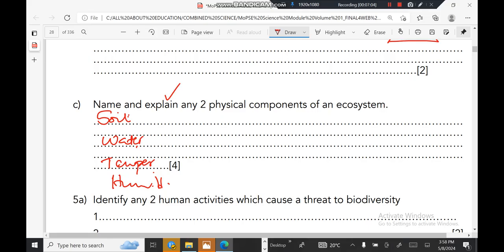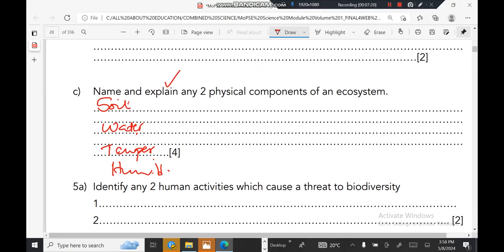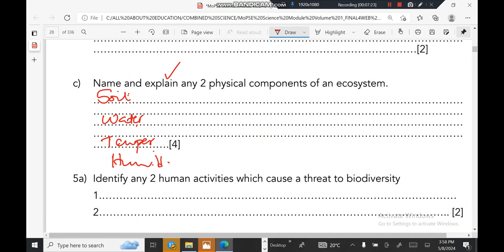And humidity, being the amount of water vapor in the air, is very important in the ecosystem. Temperatures are also important in the ecosystem, because warmth promotes the process of photosynthesis, and also promotes transpiration and so forth.